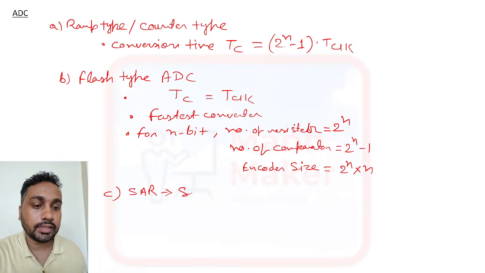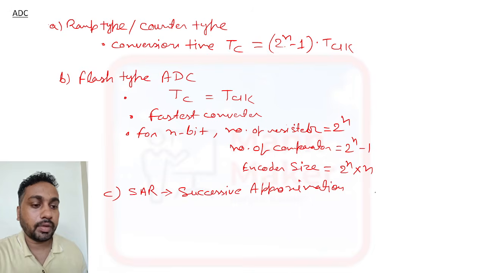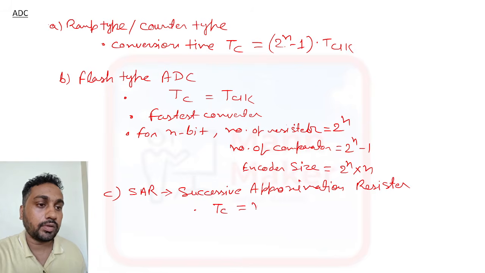Now another one is our SAR. SAR is the successive approximation register. In the successive approximation register type, the conversion time is TC equal to n times T clock.